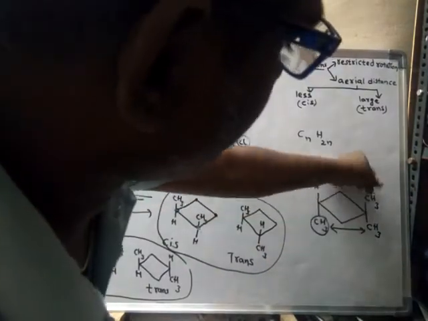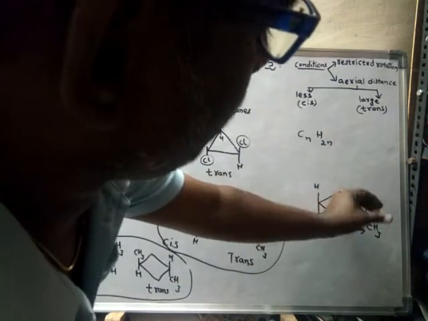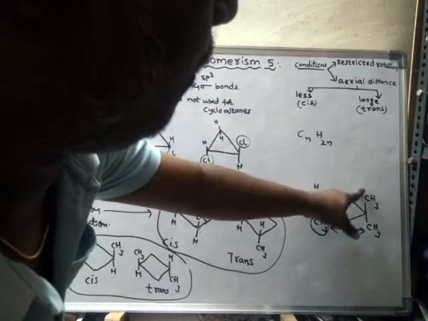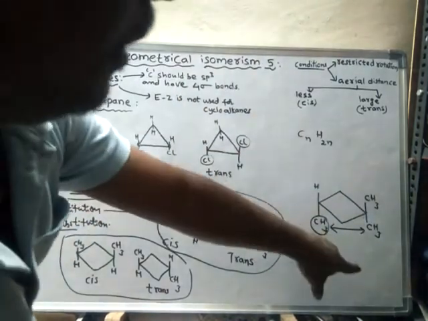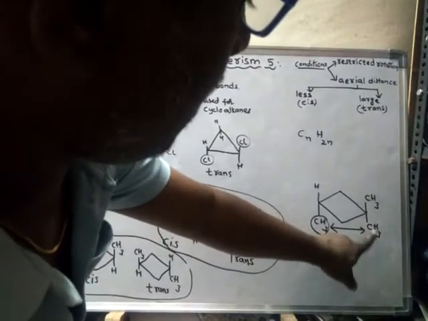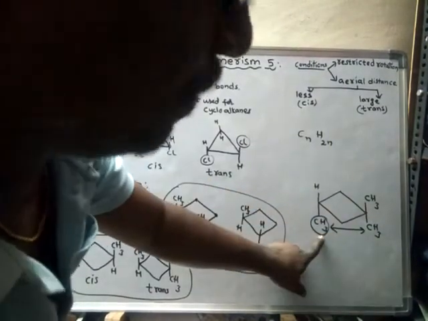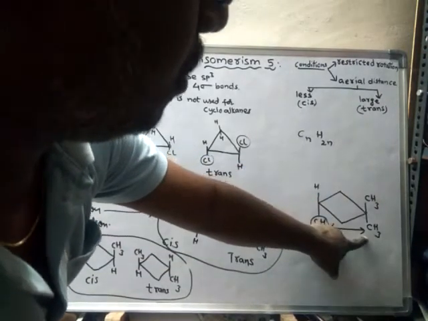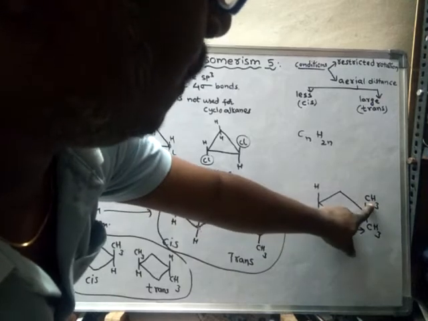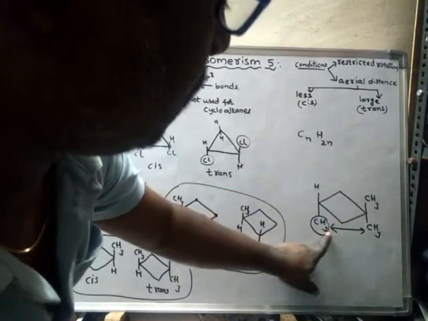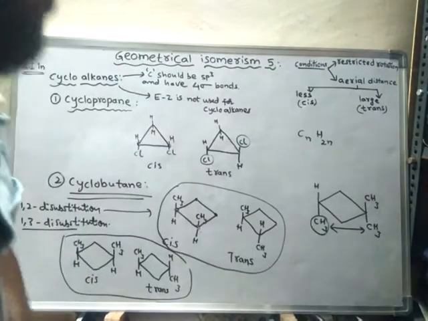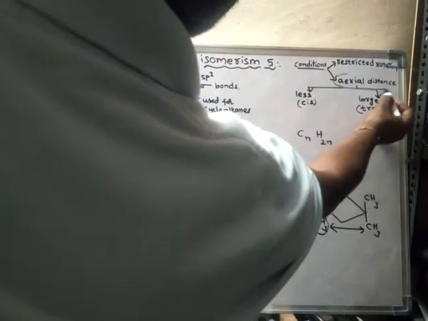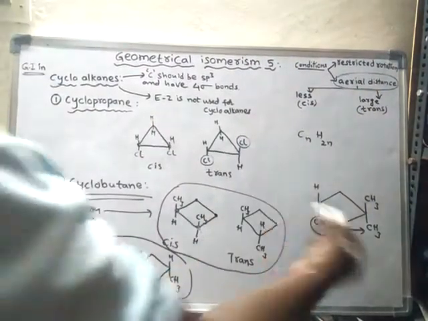Suppose I rotate this carbon, what happens? This methyl group will go up and this will come down. Even then, the distance between this methyl group and that one won't change. So compulsorily there should be a change in the aerial distance between the two structures.